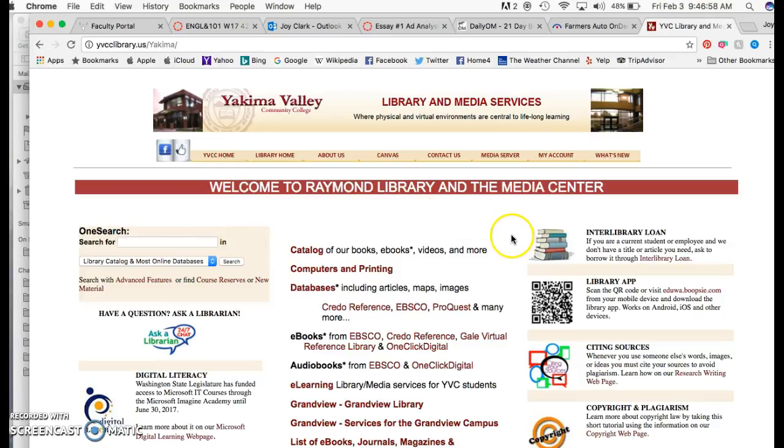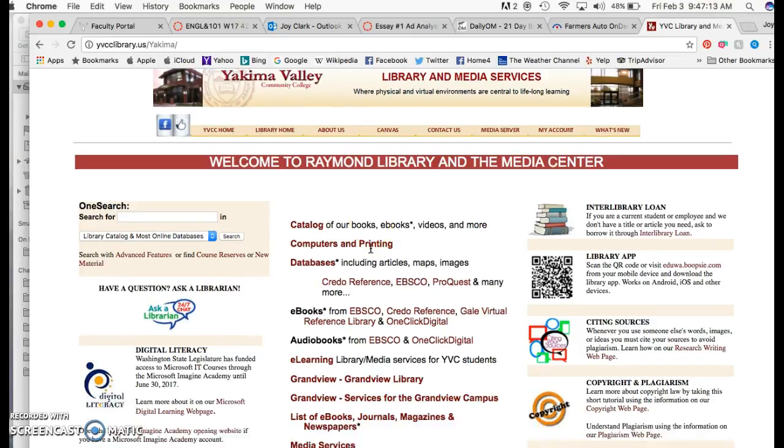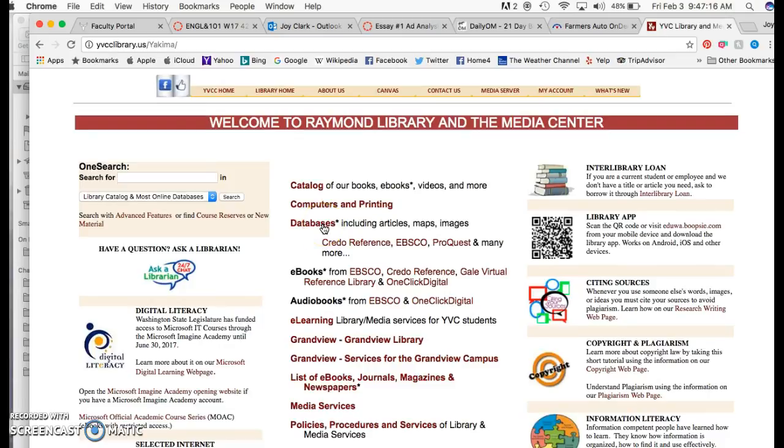These databases are costly. They are paid for by the college and are part of what you have available to you as students. So databases are here. If you are looking for something specifically in the library, you would search the catalog there.